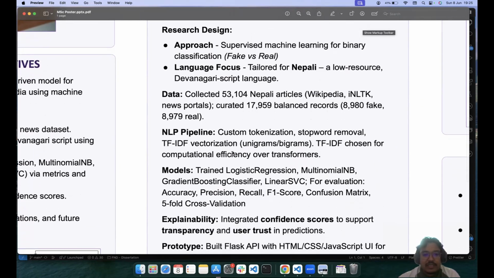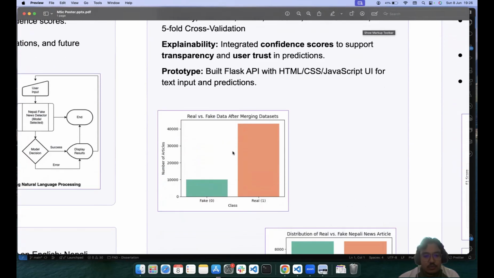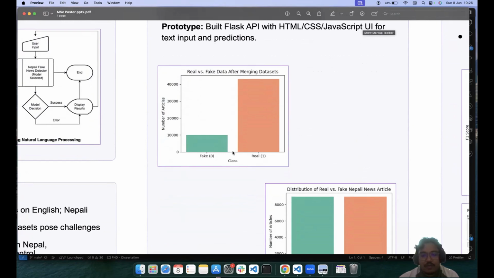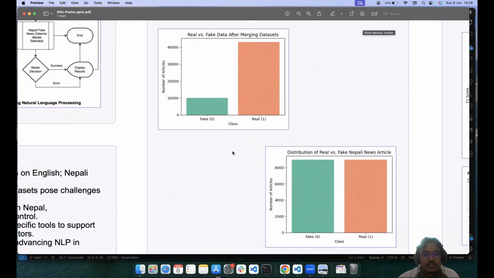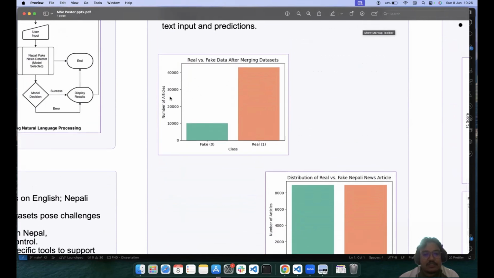For data, I collected around 53,000 Nepali articles from Wikipedia and different news portals. I want to show you a bar graph image of this as well. As you can see here, real versus fake data after merging datasets. This is the first output that I got. The fake dataset is around 10,000, whereas the real dataset is around 40,000 plus.